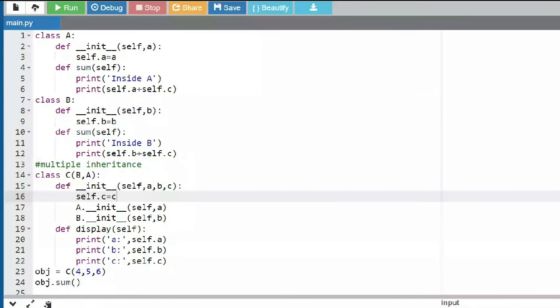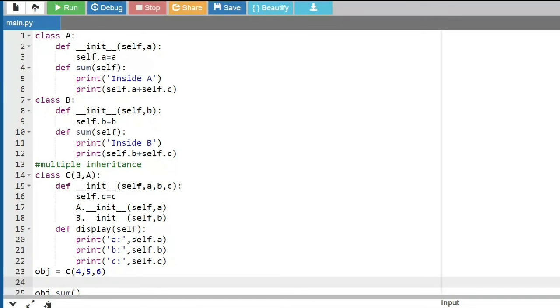Here there are only two classes, so the multiple inheritance concept is easily understood. You don't have many super classes or many levels. So it is easy to see the order in which the classes are looked into.